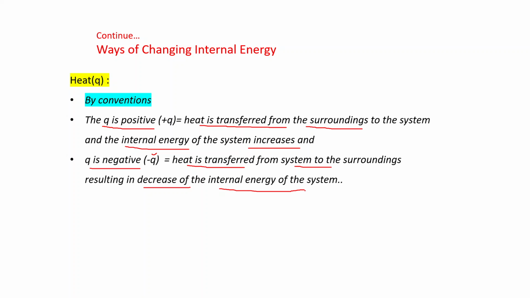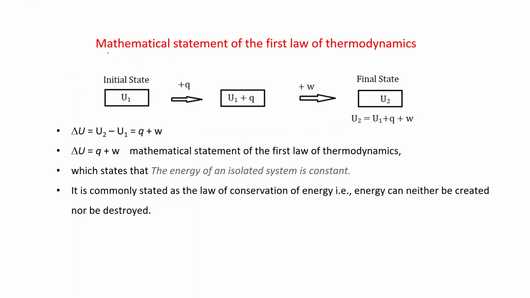In this way, we can change the internal energy of the system either by work or by transfer of heat. Now, the mathematical statement of the first law of thermodynamics. Consider the initial state of a system. In this, its internal energy is U1. If Q amount of heat is supplied to the system, that's why we are writing plus Q, then its internal energy becomes U1 plus Q.